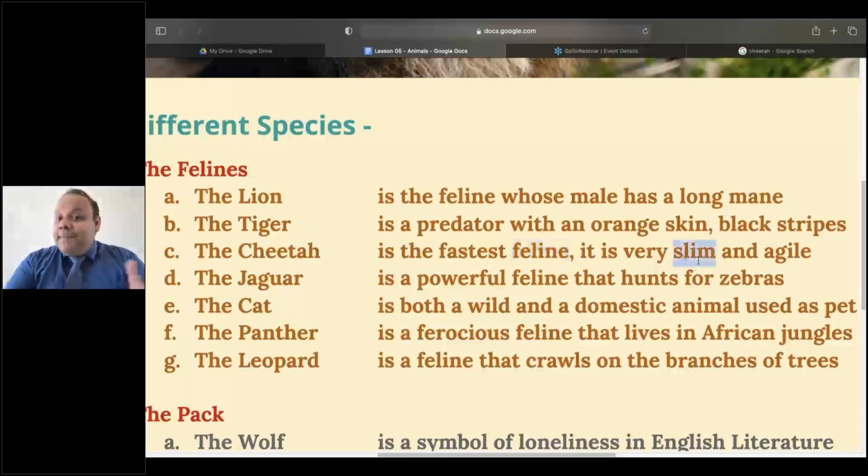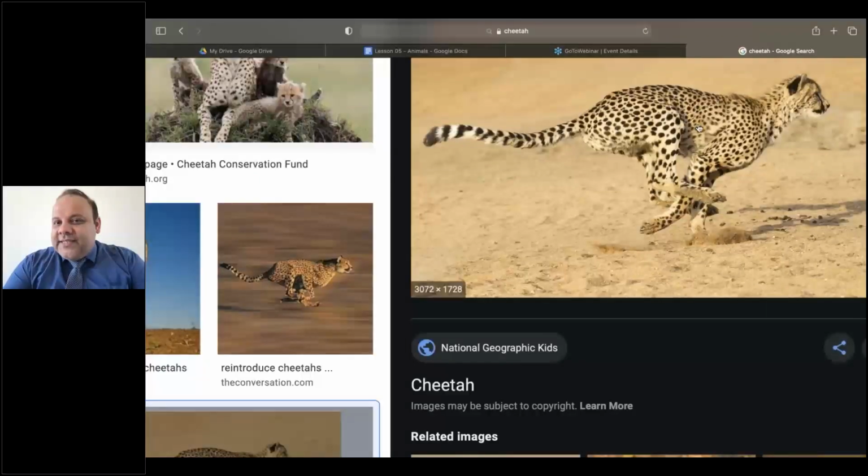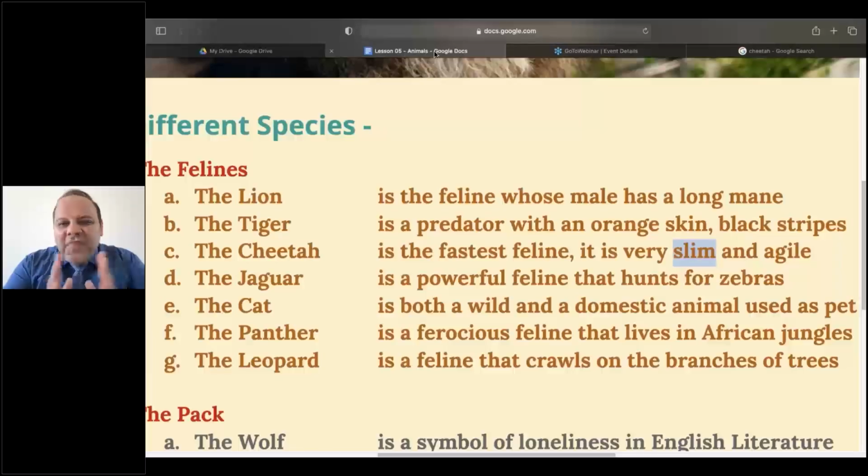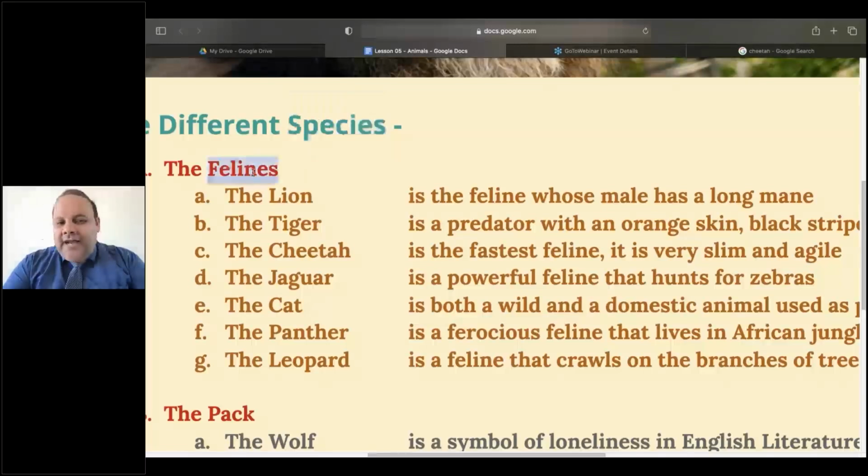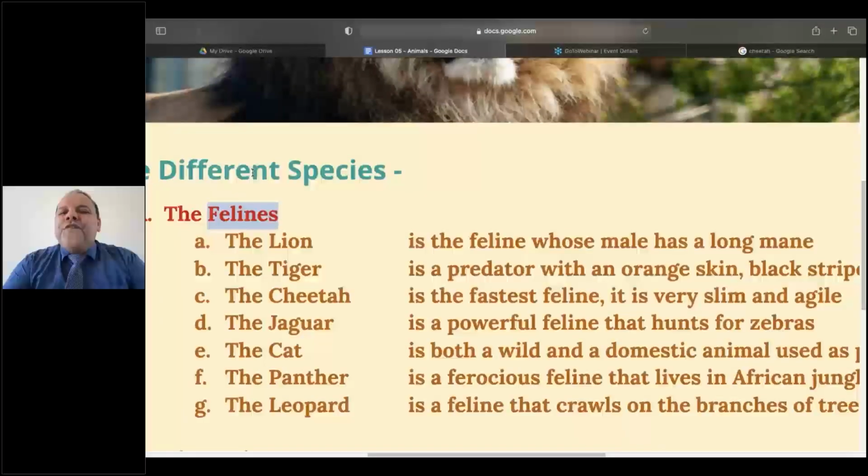It is very slim, very thin, as you can see, and agile. It has the agility of a cat. Of course, it is a cat. It belongs to the species of cats, or we call it feline. We call them feline. Now, the next one is the jaguar.